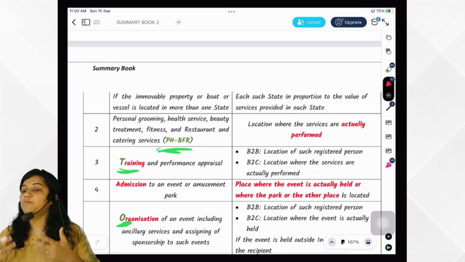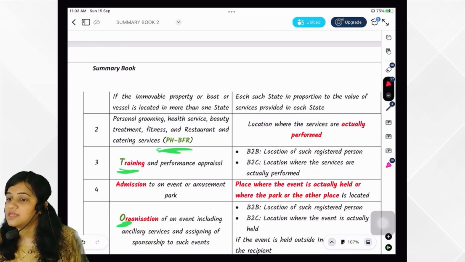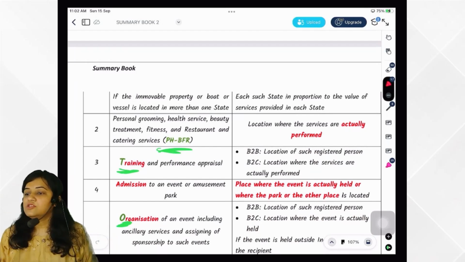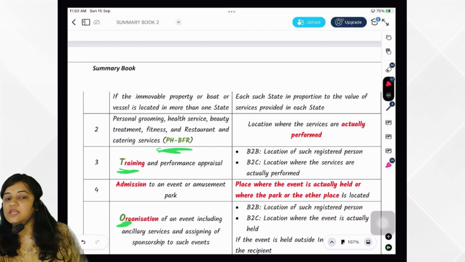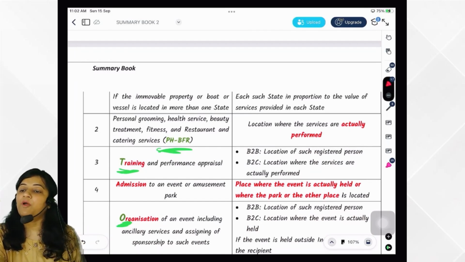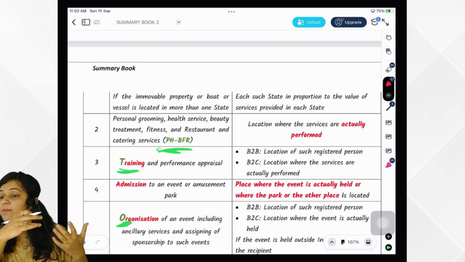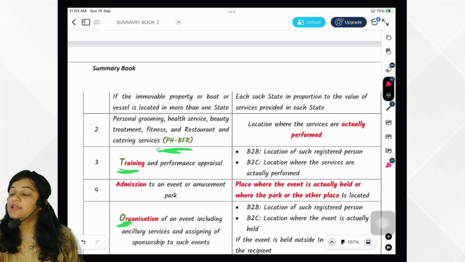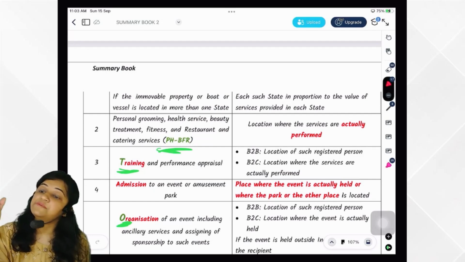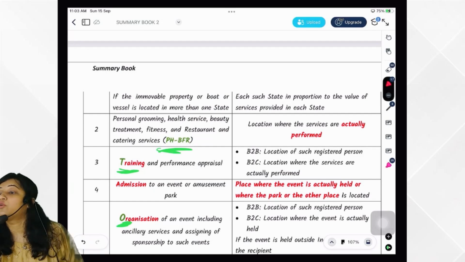If it is in many states, in that case what did they say? It is as per agreement. So if a consolidated amount is charged and the immovable property supply involves multiple states, in that case what would be the place of supply? As per contract or agreement, the place of supply would be determined. But in absence of contract, we have to go to the rules.